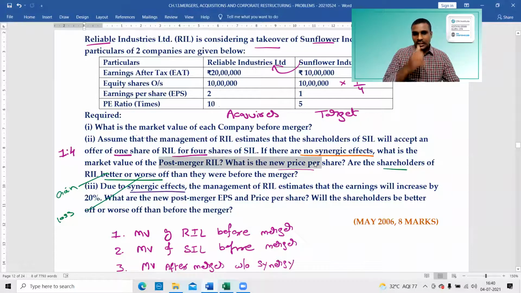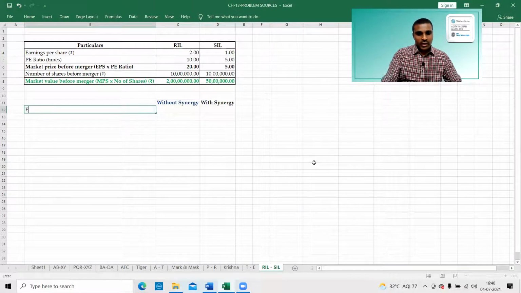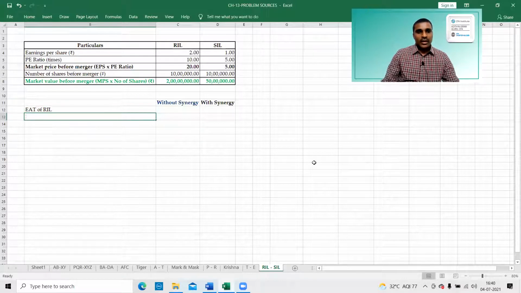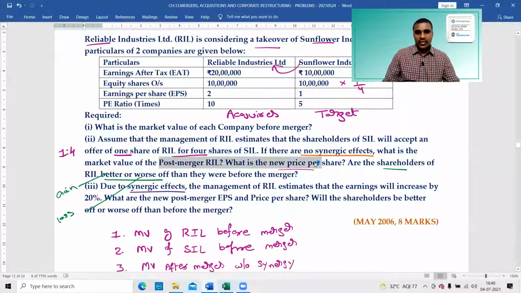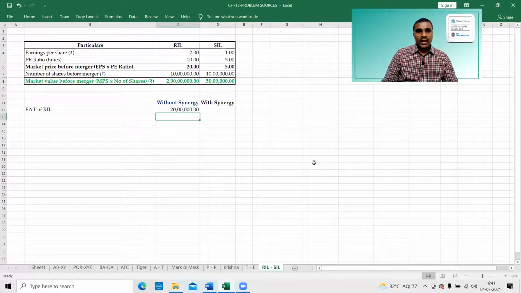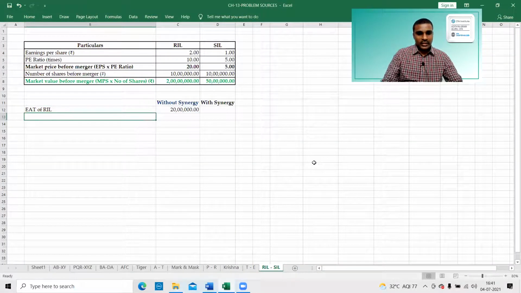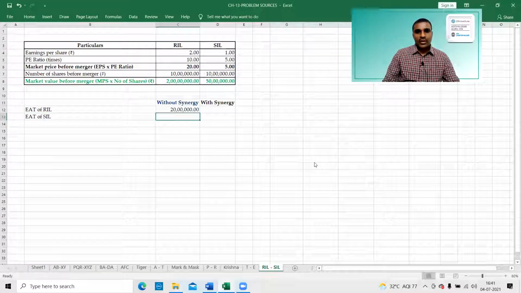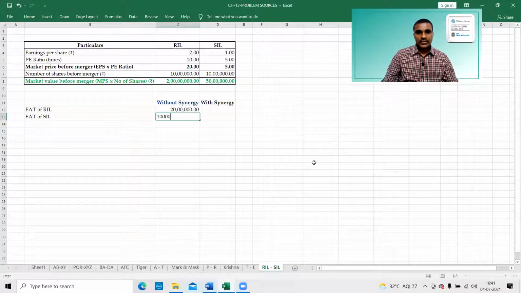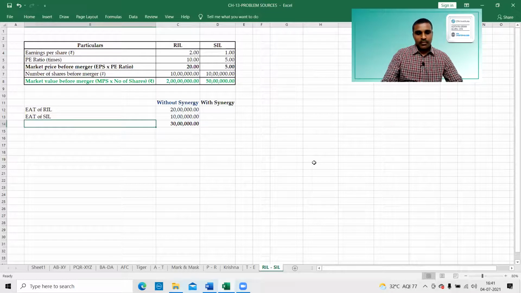Without synergy, first, earnings after tax of RIL. What is the earnings after tax of RIL? 20 lakhs. Earnings after tax of SIL. What is the earnings after tax of SIL? 10 lakhs. Total earnings, that is, earnings before merger.